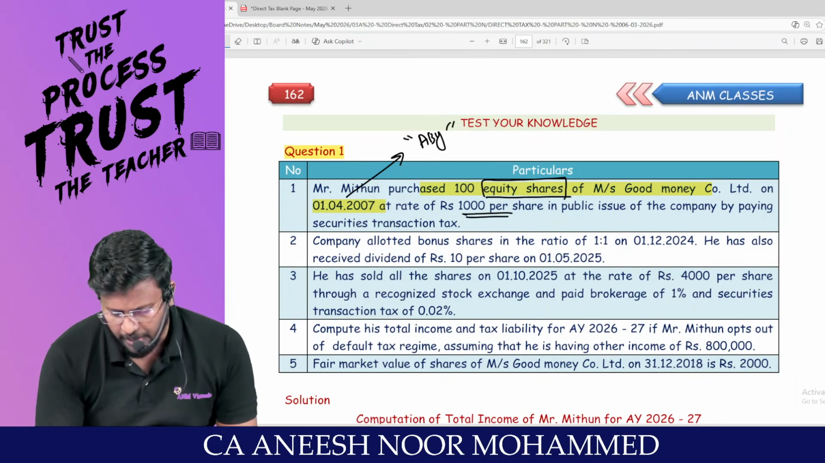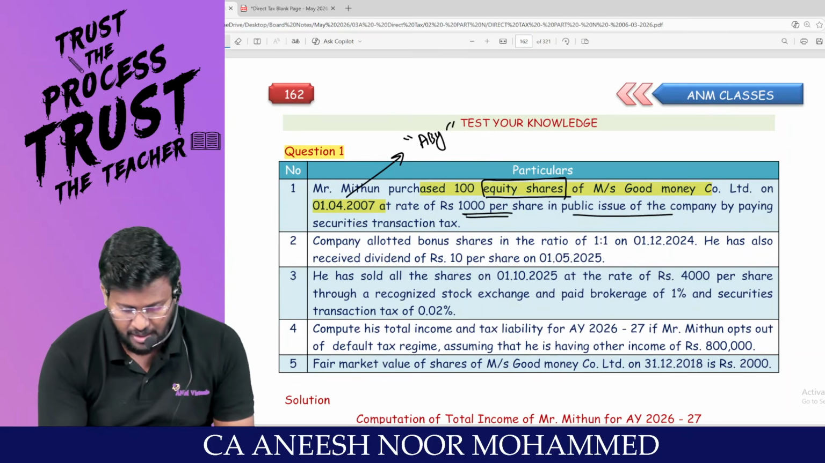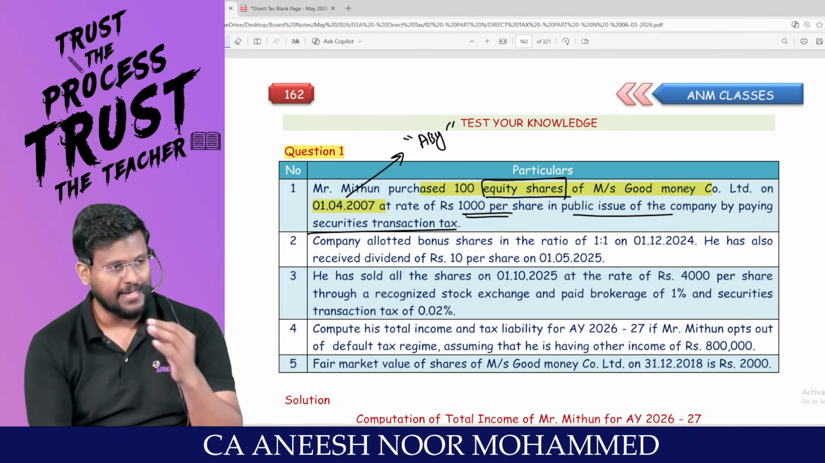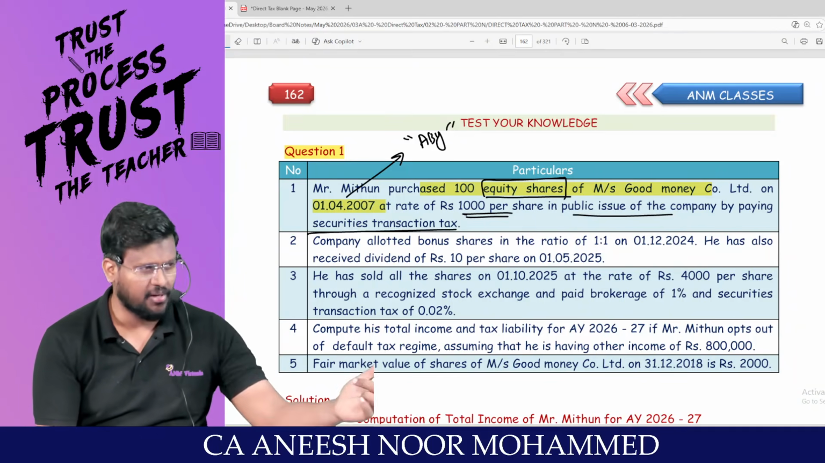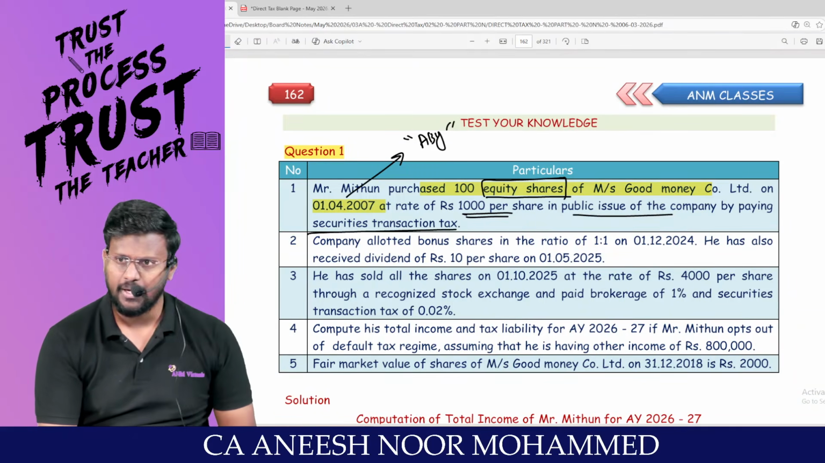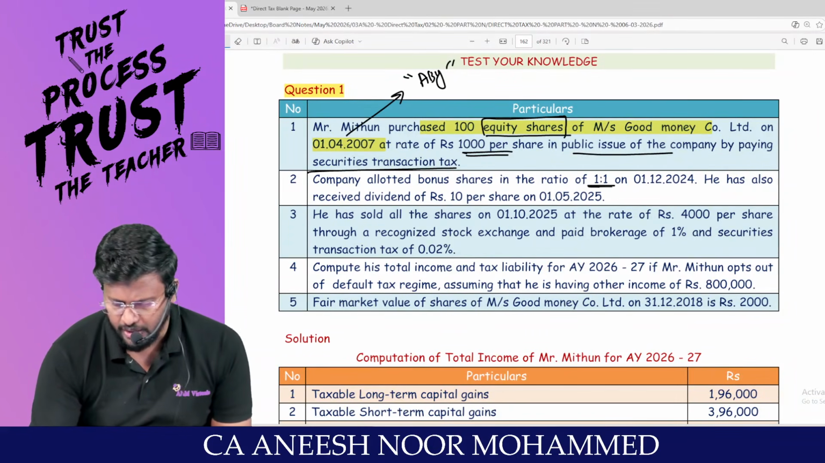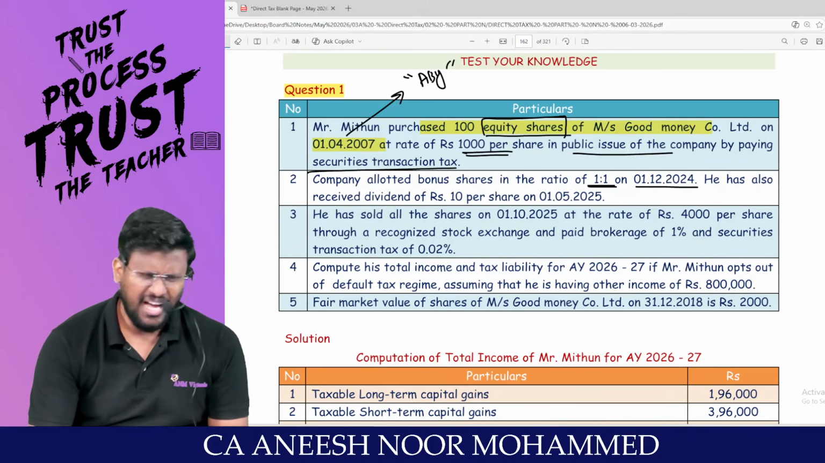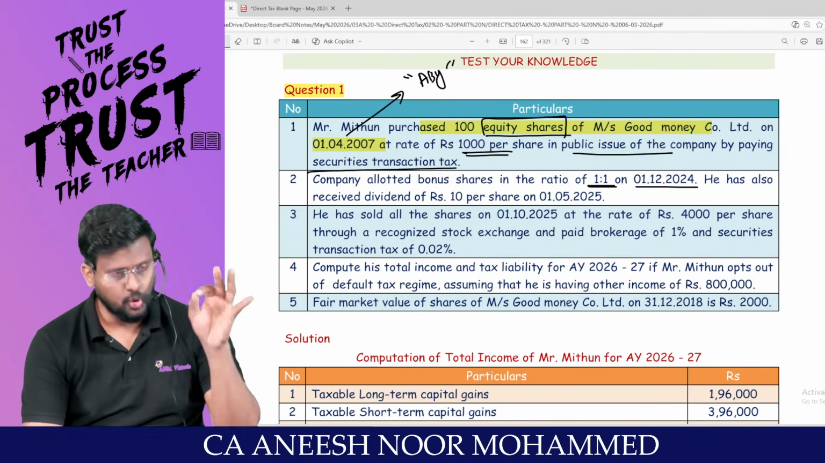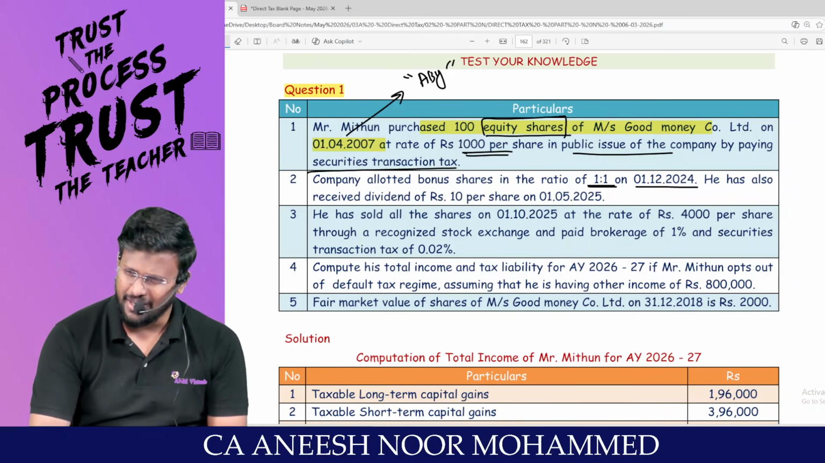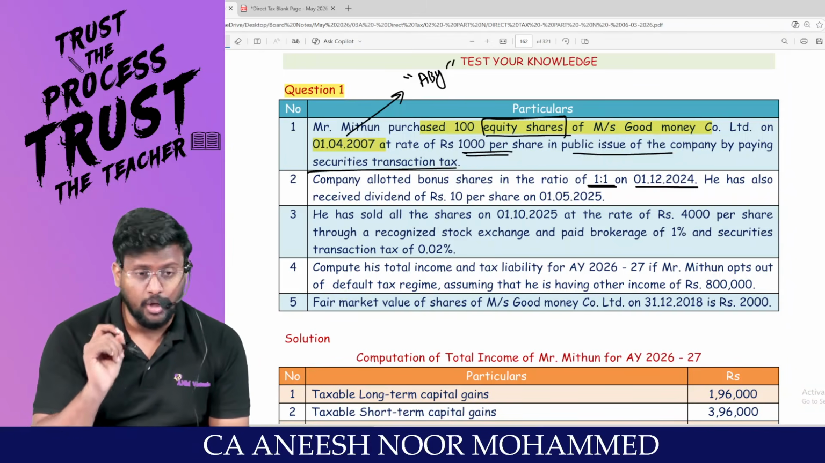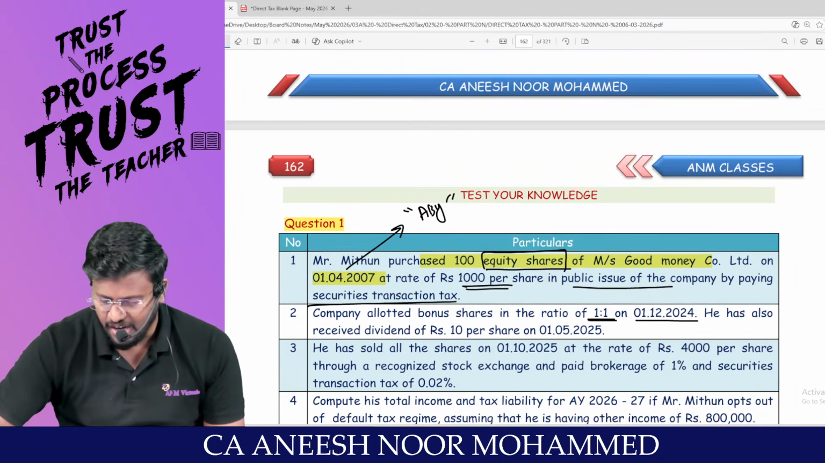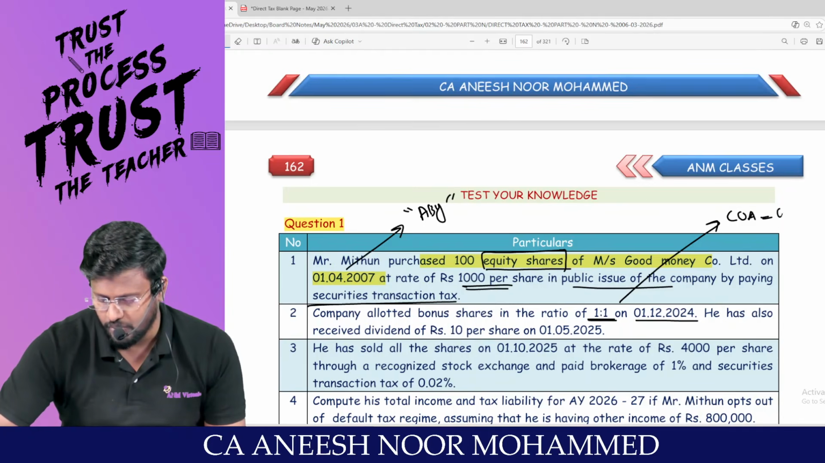At the rate of 1000 per share in public issue of company by paying STT. Super. So at the time of purchase itself, with regard to shares, STT has to be paid both at the time of purchase and also at the time of sale. Then only it will be a super asset. Am I right? Company allotted bonus share in the ratio of 1:1 on 1/12/2024. Is it before base year, after base year? After base year. Any bonus share issued after base year, cost of acquisition should be nil. Am I right? But for super asset, one more cutoff date is there, 2018. Is this before 2018, after 2018? Hence, grandfather effect will also not be applicable. Cost of acquisition should be equal to 0.